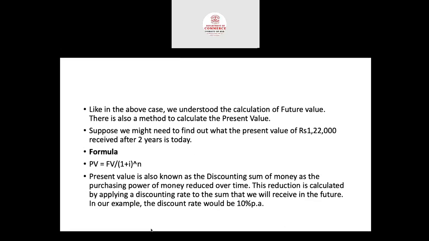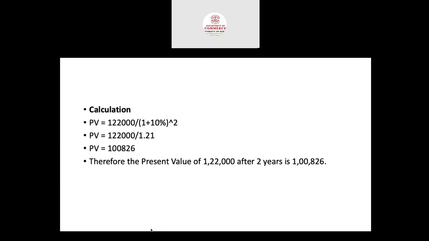So in the above case, we understood the calculation of future value. There is also a method to calculate the present value. Suppose we need to find out what the present value is today of rupees 1,22,000 received after 2 years. Formula: present value equals future value divided by (1 plus I) raised to n. Present value is also known as the discounted sum of money, as the purchasing power of money reduces over time. This reduction is calculated by applying a discount rate of return to the sum that we will receive in the future. For example, the discount rate would be 10%, then 1,22,000 after 2 years.